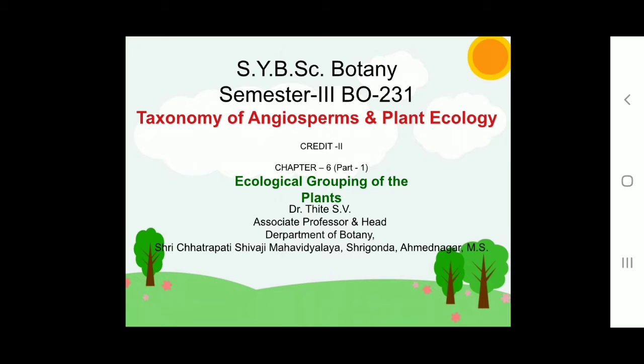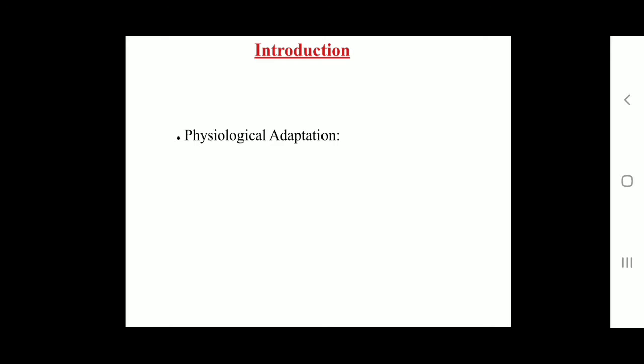Good morning, students. Today we are going to start chapter number 6, ecological grouping of the plants. In this chapter we will start with the first part, that is the introduction. See here, the two components of nature, organisms and environments, are much complex, dynamic, interdependent, mutually receptive and interrelated.